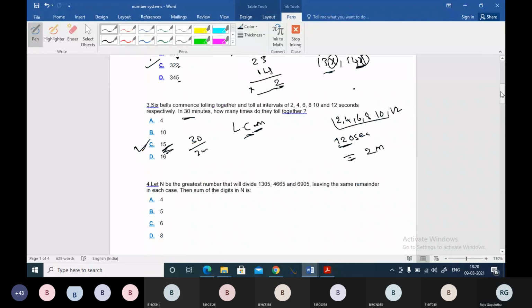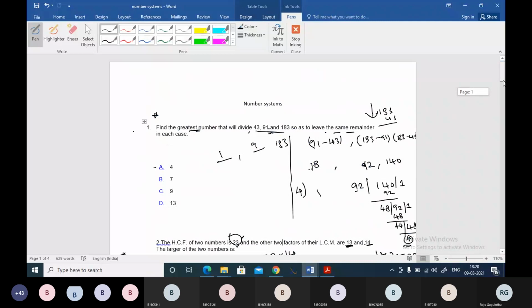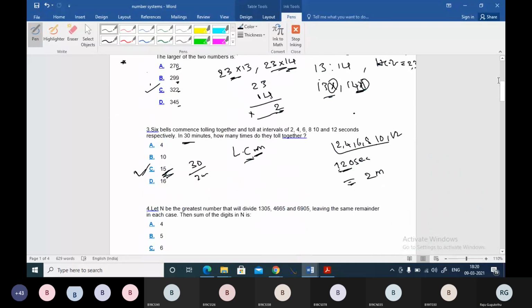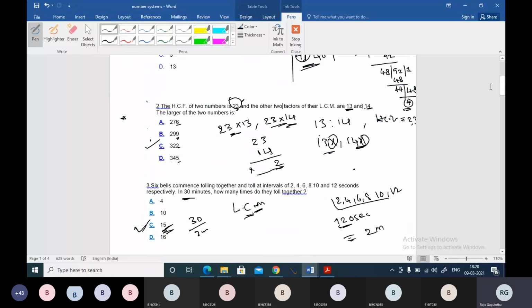Wait. You can observe here, my friends, the HCF, we are taking x and x, right? These numbers should be co-primes. 13 and 14 are co-prime numbers whose HCF is 1. I think you know that 2 and 3 are co-primes.